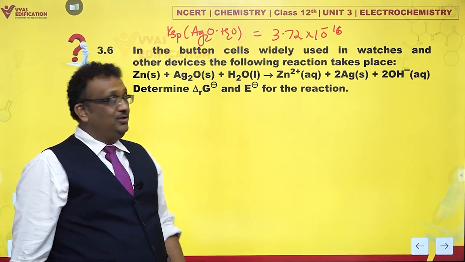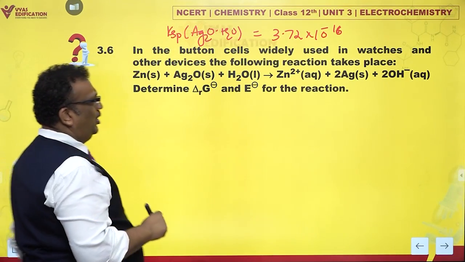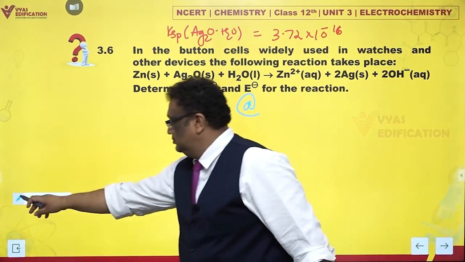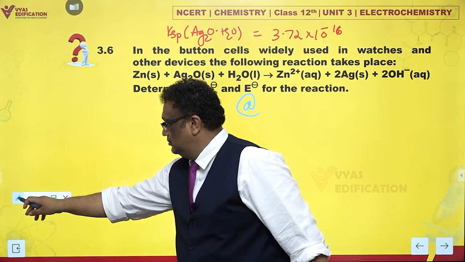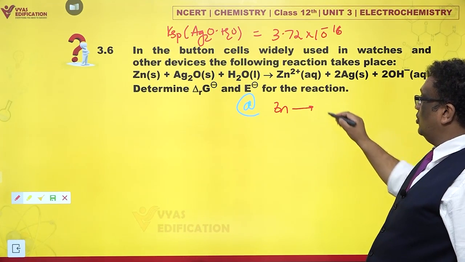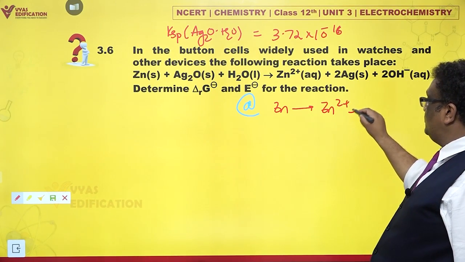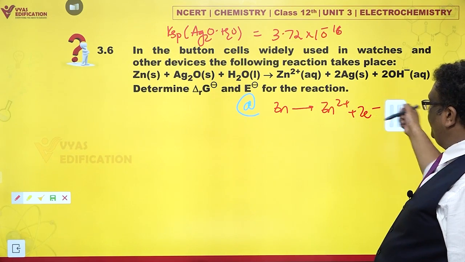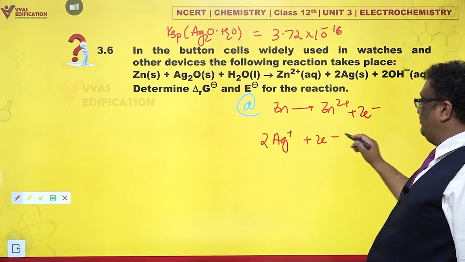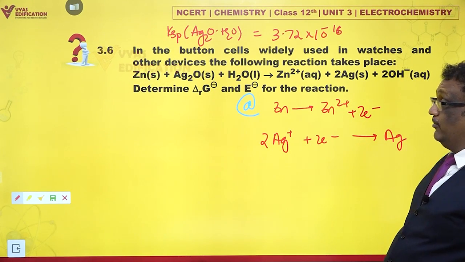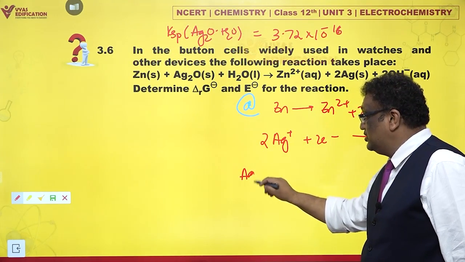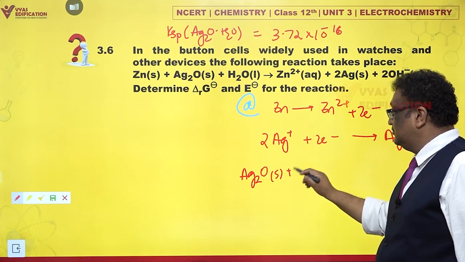First we write down the cell reaction. Well, anode, yes, we know how do we write down anode. Let's try anode. Zinc undergoes oxidation to give you zinc ions plus 2 electrons. That is so lovely. What about cathode? Had 2 Ag plus ions accepted 2 electrons to give me Ag, that would have been great, but I don't have free Ag plus ions. As a matter of fact, I would need to consider another solubility equilibrium.